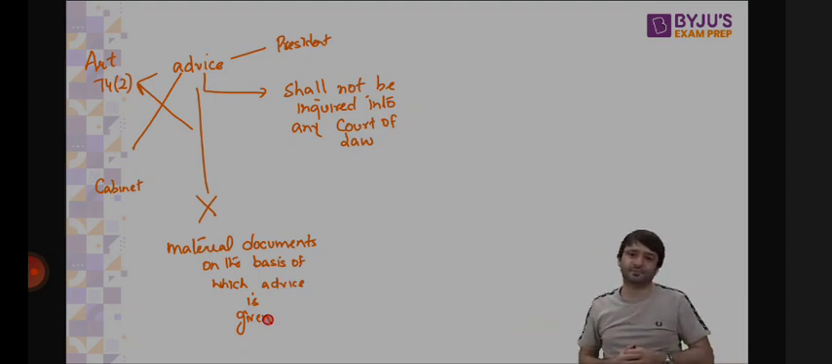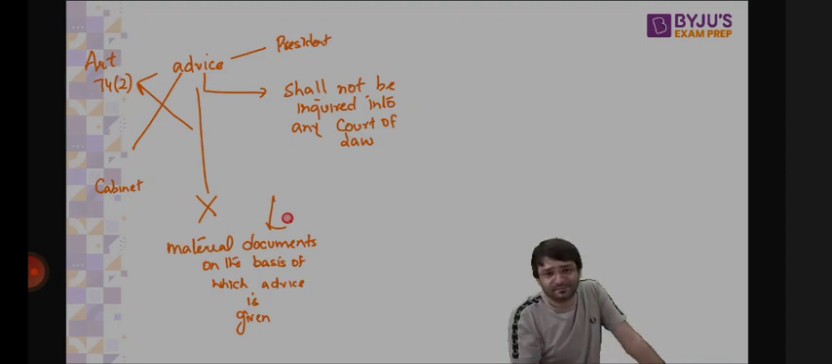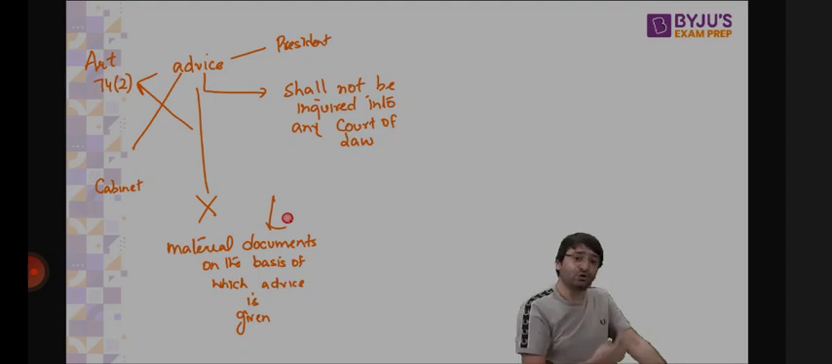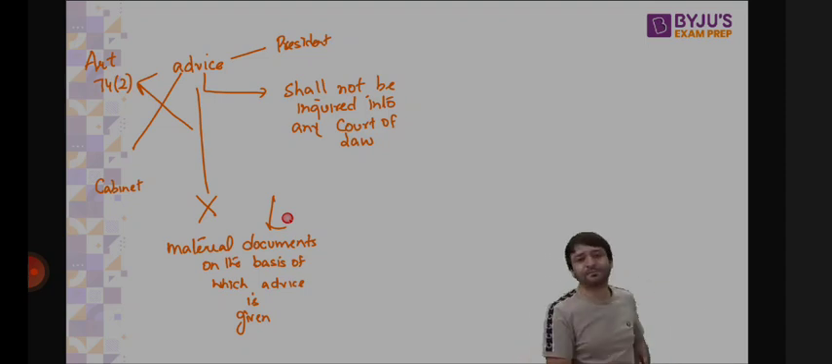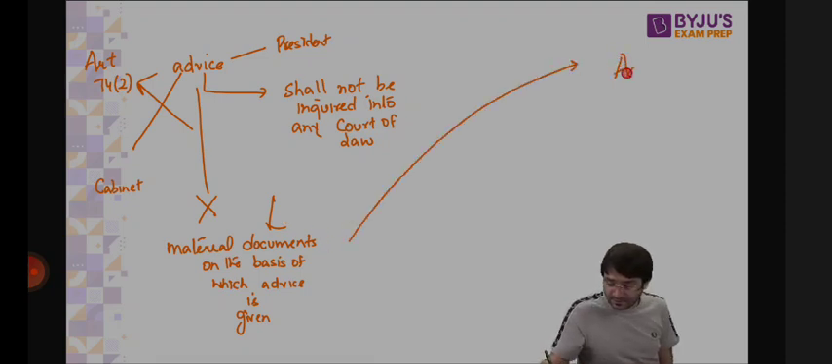Show us that material document on the basis of which you gave the advice to the president to proclaim president's rule. Give us that material so that we can satisfy ourselves whether this was done rightly or wrongly. That is judicial review. And this was brilliantly employed by the Supreme Court in the Arunachal Pradesh case, 2016.